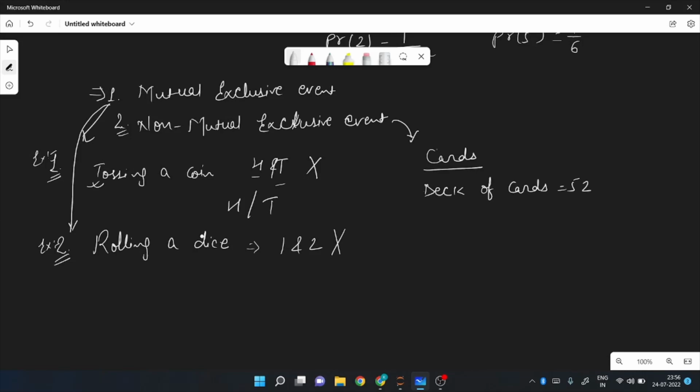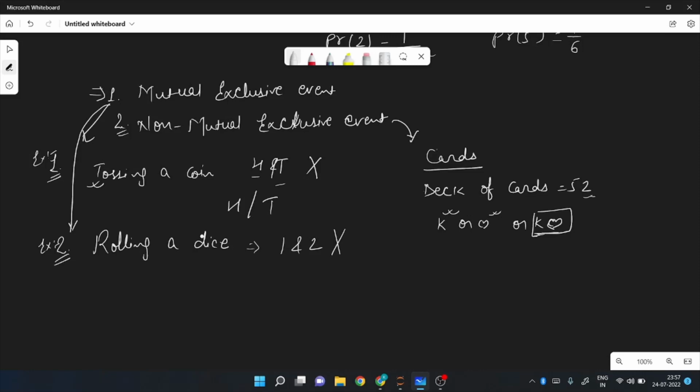If I pick one card from this deck of cards, what is the possibility that I can get K, that is king, or heart? Here I mean that I can get either K with any shape, or I can get heart with some other number, or else I can get the K of hearts in the same card.